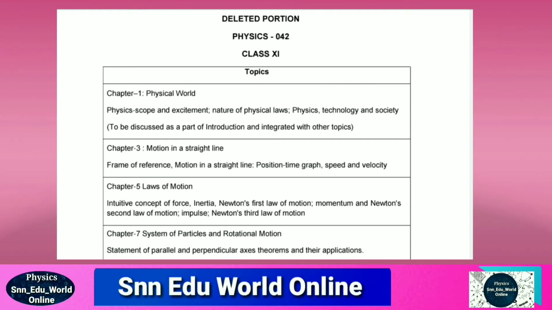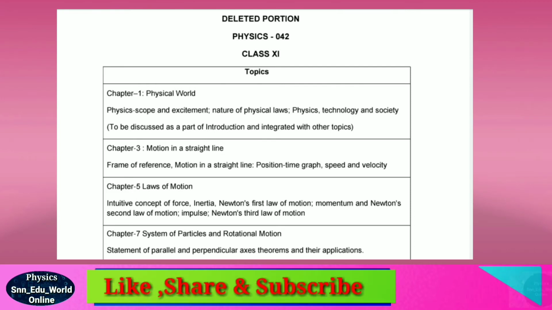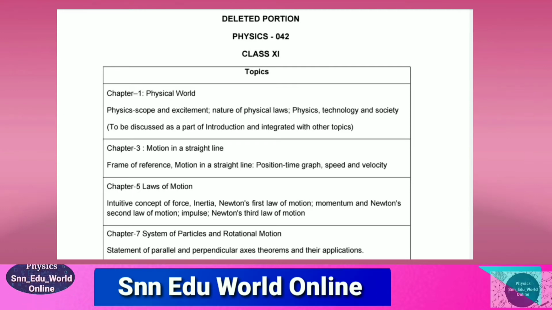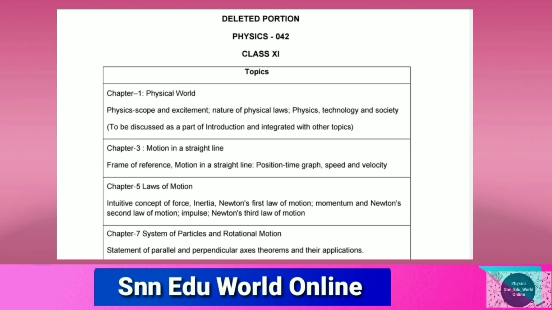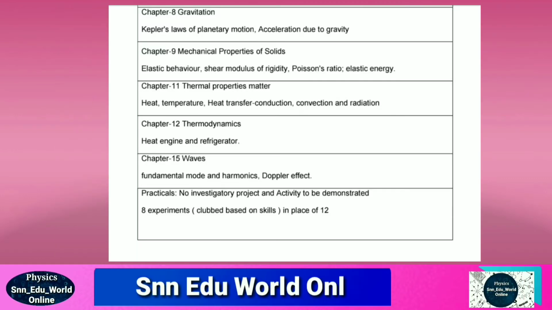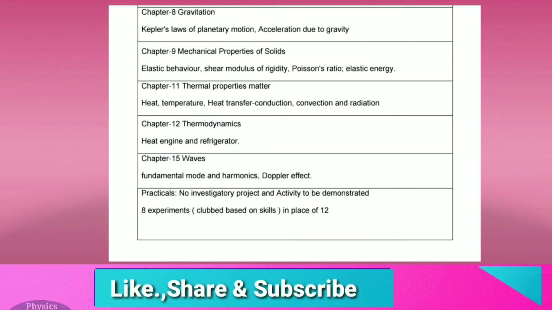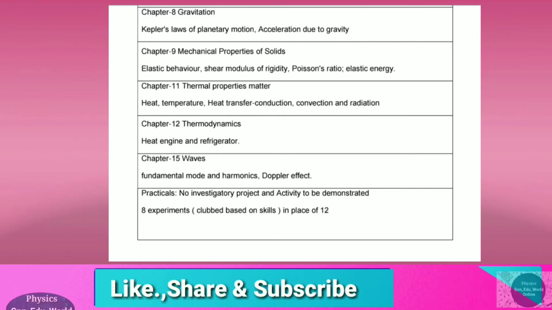In chapter 3, the name of the chapter is Motion in a Straight Line. The deleted points you observe here are frame of reference, motion in a straight line, position-time graph, speed and velocity. It means from this chapter you have to note that these are deleted points from the syllabus, and this is only for the year 2020-2021 because of the pandemic situation arising due to COVID-19.